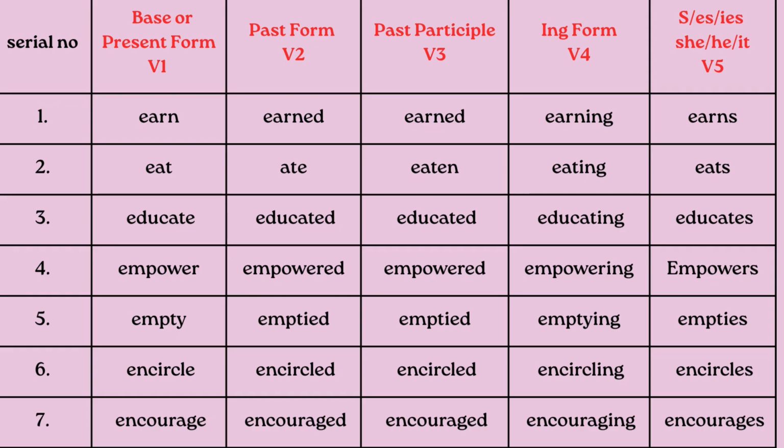Now let's start. The first one is earn, earned, earned, earning, earns. 2. Eat, ate, eaten, eating, eats. 3. Educate, educated, educated, educating, educates. 4. Empower, empowered, empowered, empowering, empowers. 5. Empty, emptied, emptied, emptying, empties.